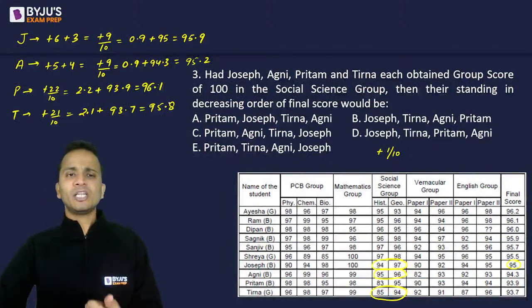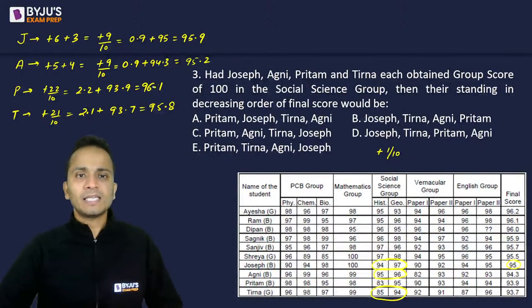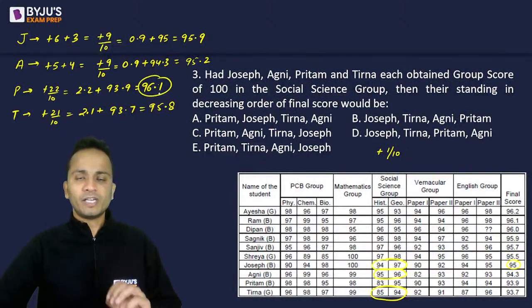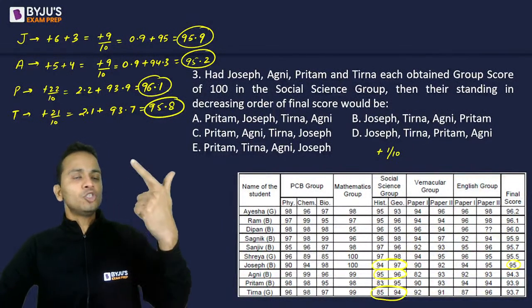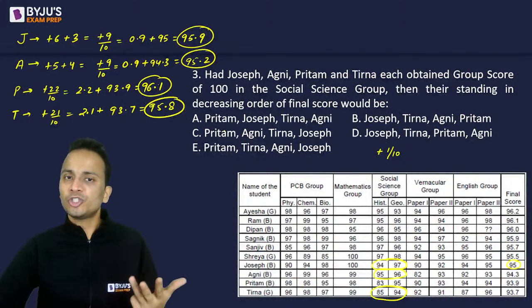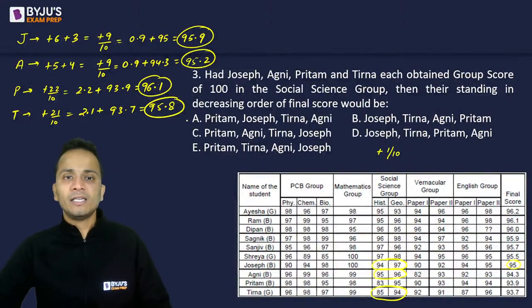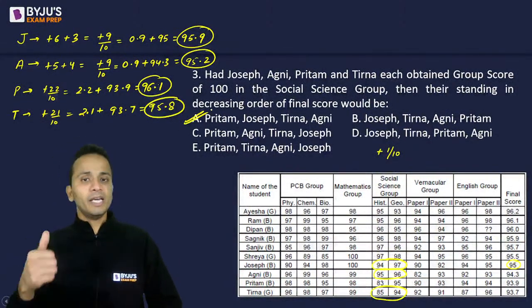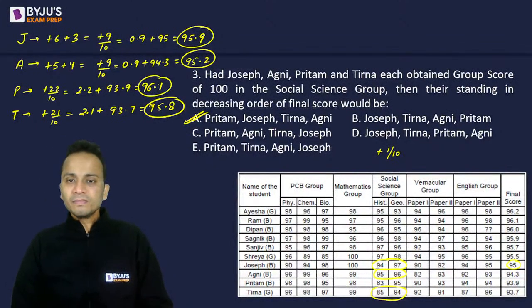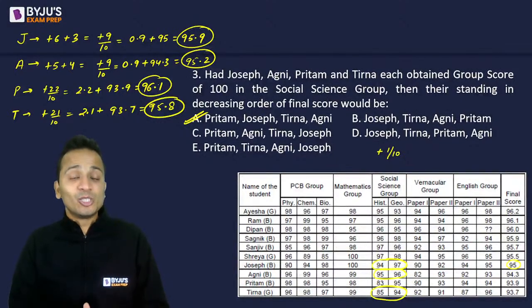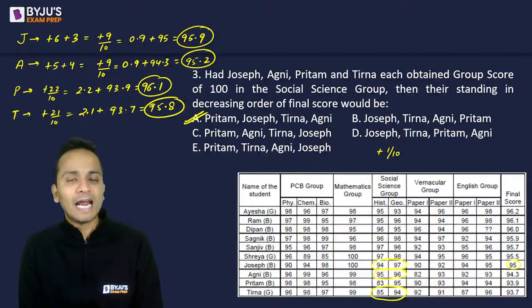Now we have to arrange them in decreasing order. So who will have the highest? Preetam has the highest. So first will be Preetam, second will be Joseph, third will be Tirna, and fourth will be Agni. This should be the correct order, and the correct answer will be option A: Preetam, Joseph, Tirna, and Agni. All right, great. I hope you all have understood. So this is purely logical. This is the type of questions that you will get in the CAT examination.